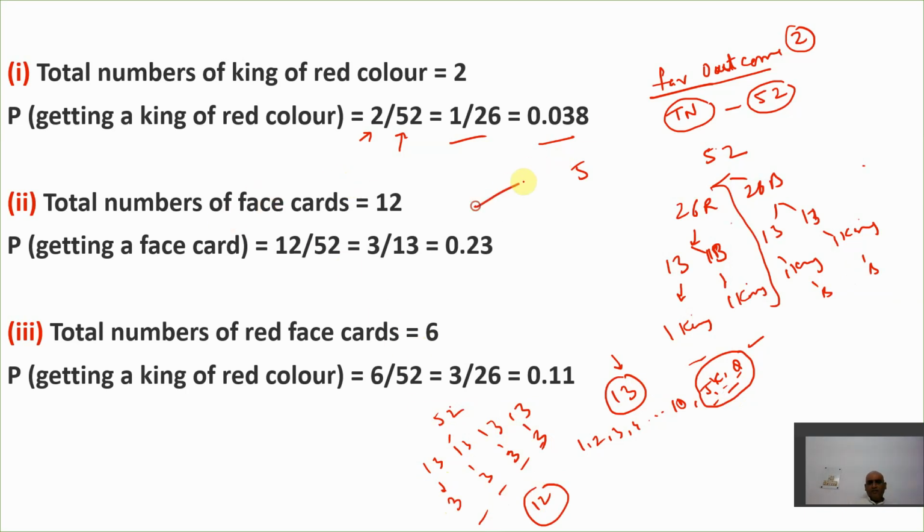So we need to find the number of face cards, right? In the denominator is what? Total number of outcomes. Total number of outcomes is what? Total number of cards, that is 52. And total number of face cards is what? 12. So this is the probability, 12 by 52. When we solve it further, 3 by 13, and that will come to 0.23 when you solve it, right?